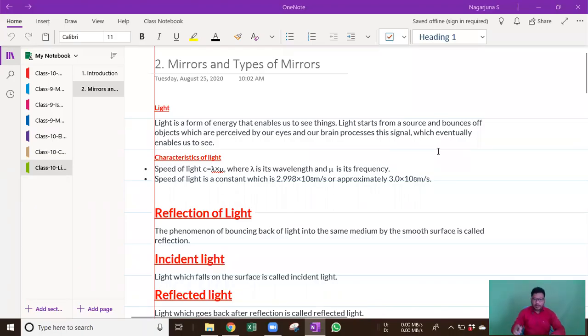Guys, today's second topic in chapter 10 is mirrors and types of mirrors.